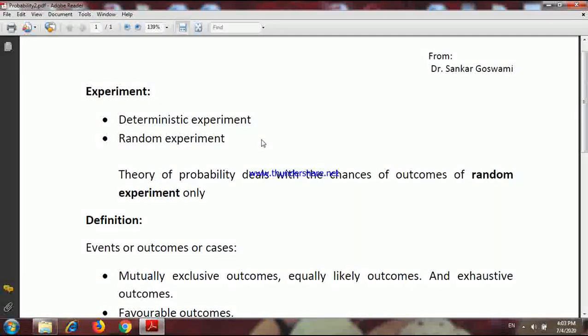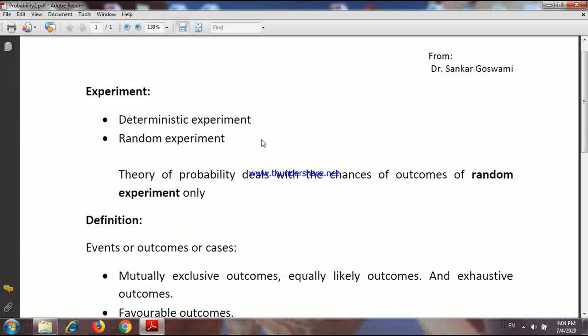For example, if I toss a coin, the possibilities are known to us. Either head will come up or tail will come up, but I don't know exactly which one will come up. If I throw a dice, I know 6 possibilities are there, that means 6 possible outcomes are there, 1, 2, 3, 4, 5, 6, but exactly which one will come up, that's unknown to us.